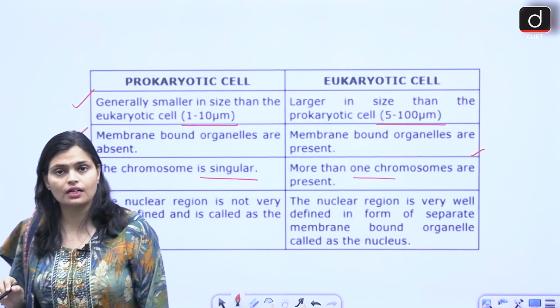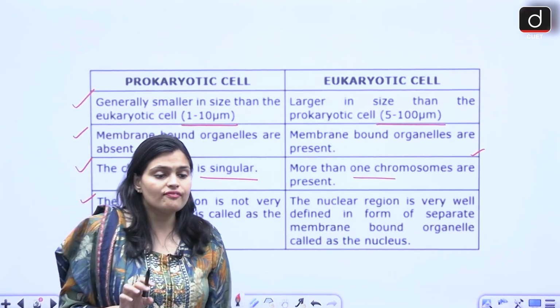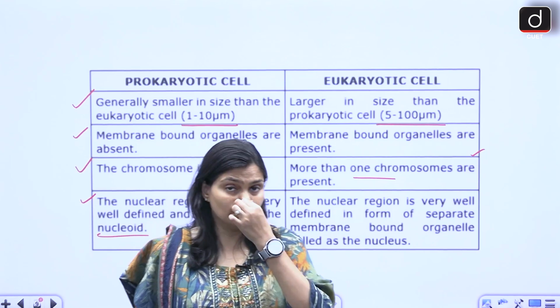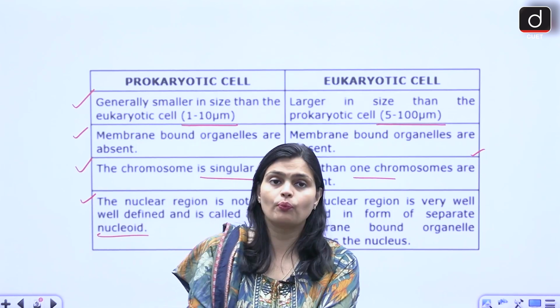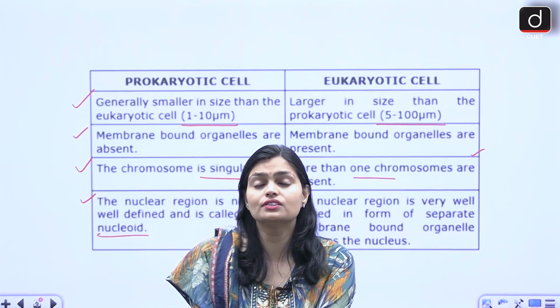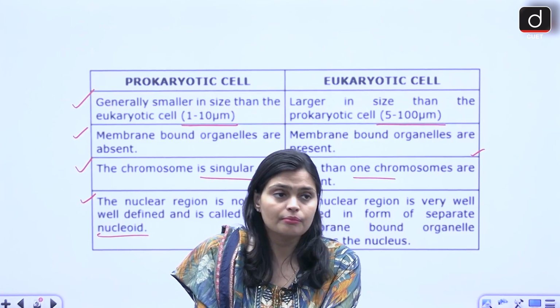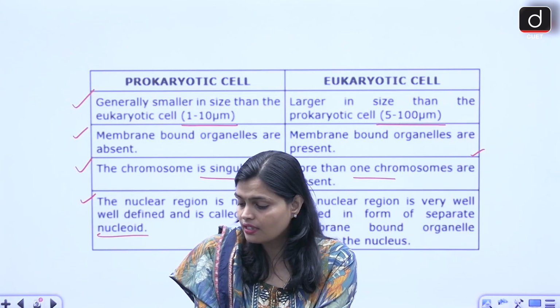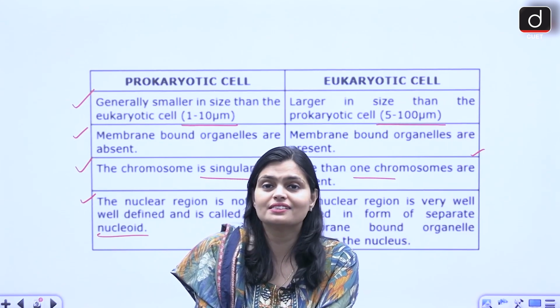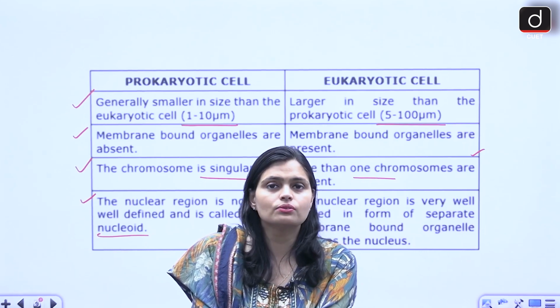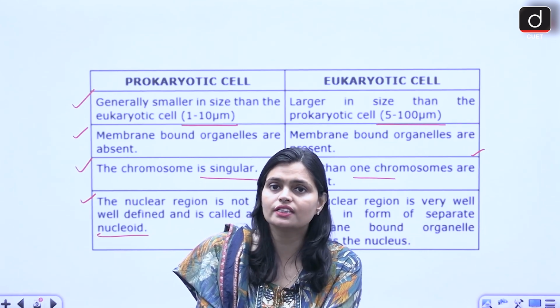Now the question comes, okay, if in prokaryotes the nucleus is absent, where will we have the genetic material? Because the genetic material like DNA is present within the nucleus only na. Nucleus में ही होते हैं genetic material.